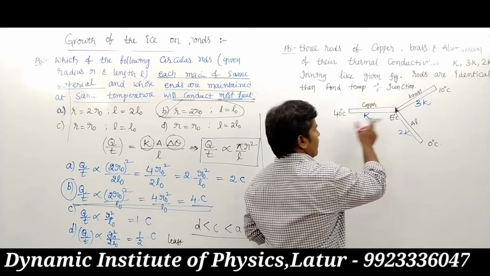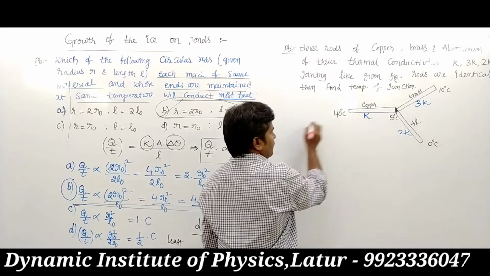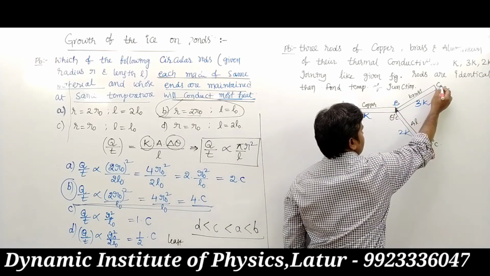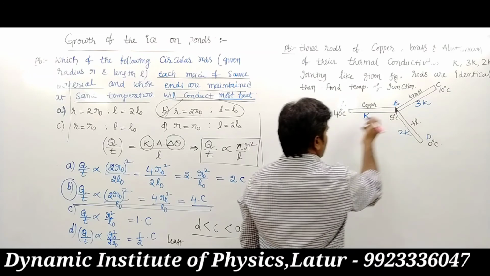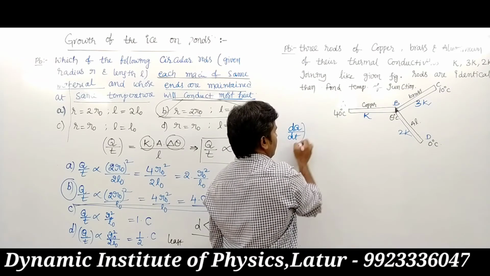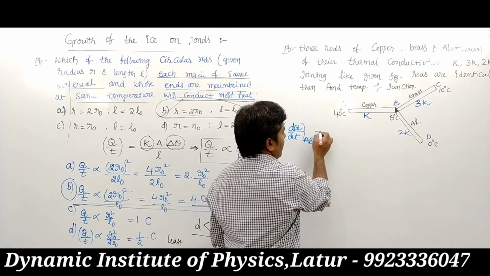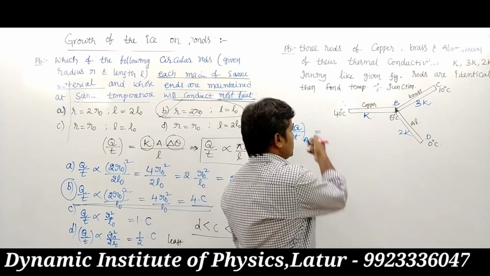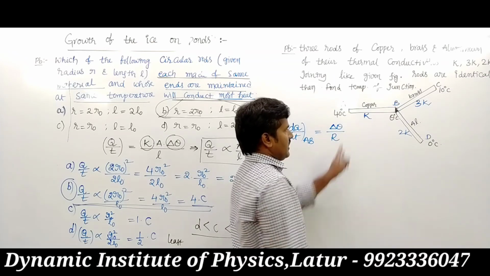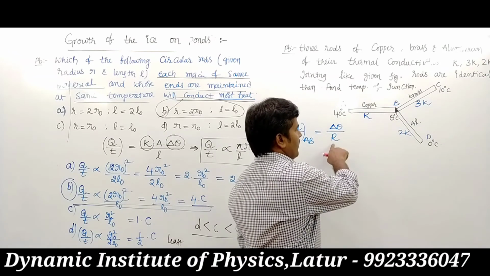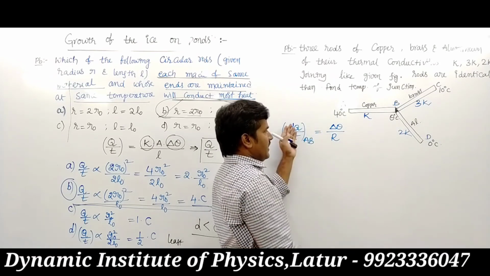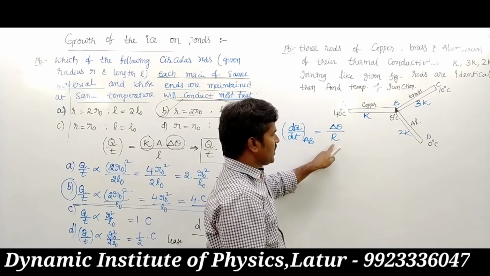Suppose this is position A, this is B, this is C and D. Transmission of heat dq upon dt from A to B equals temperature difference upon resistance. This is nothing but heat current, potential upon resistance.